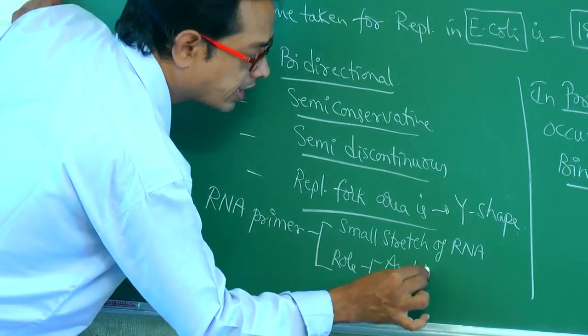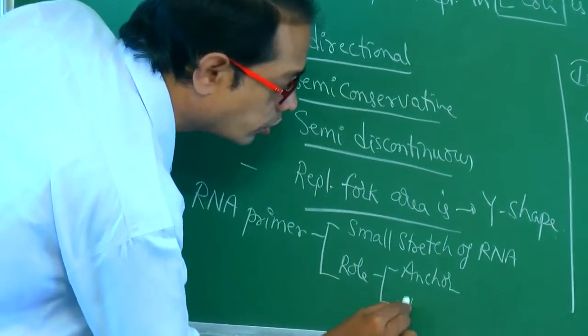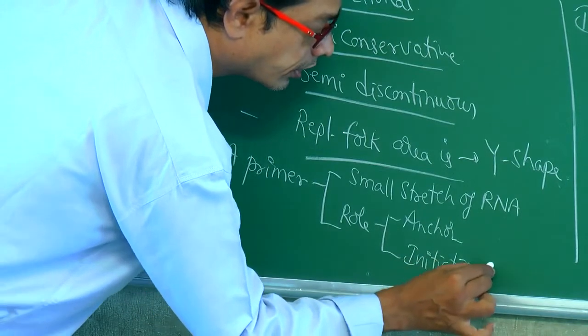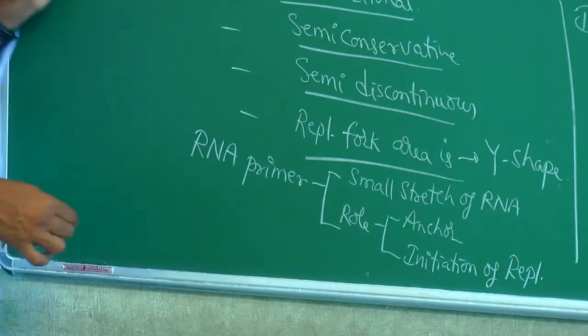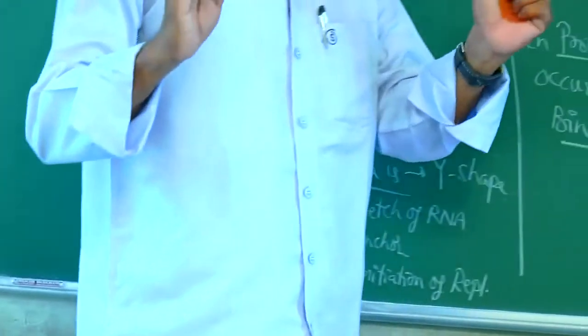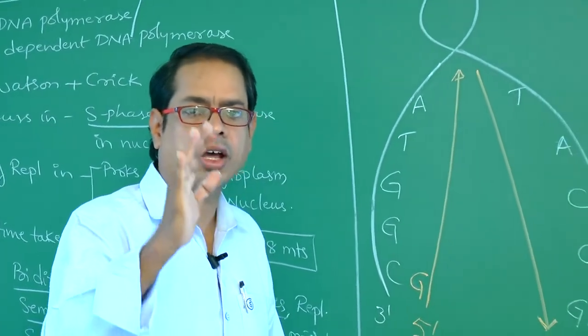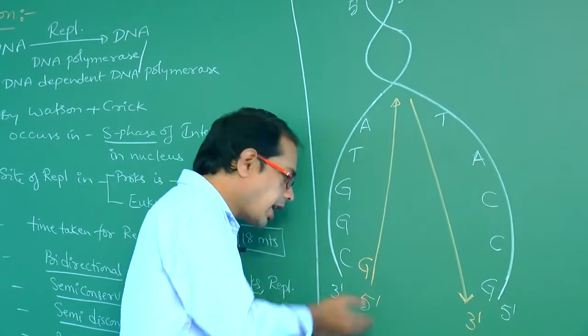One, it acts as an anchor, and it is also useful for initiation of replication. So for initiation of replication, both DNA polymerase and RNA primer are required. Those two are required. Right. What are added?